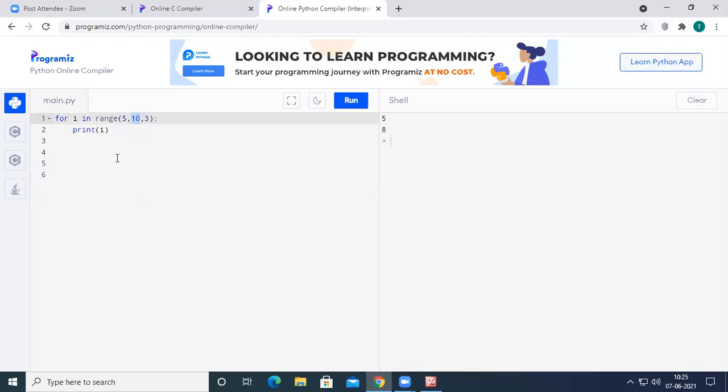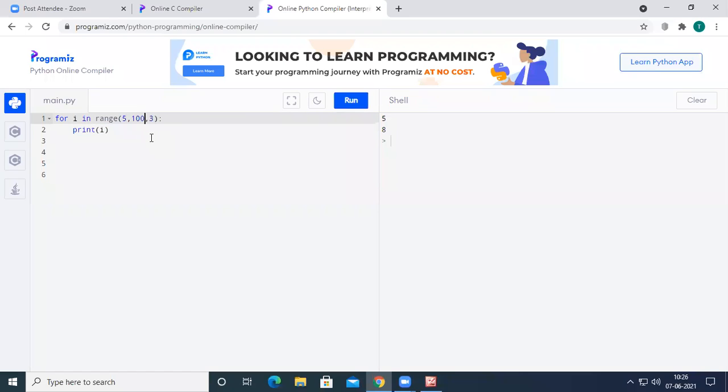Again, the condition is true. So 8 will be printed on the output screen. After printing, 8 will be incremented by 3. So if we add 3 to 8, then it will become 11. And if we check the condition, 11 less than 10. So the condition is false. Since the condition is false, it is not going to print the value of 11 on the output screen.